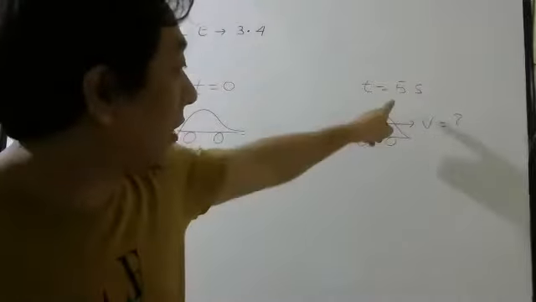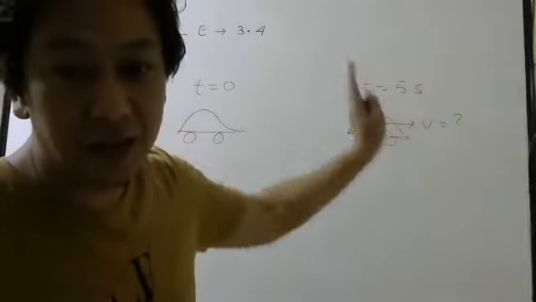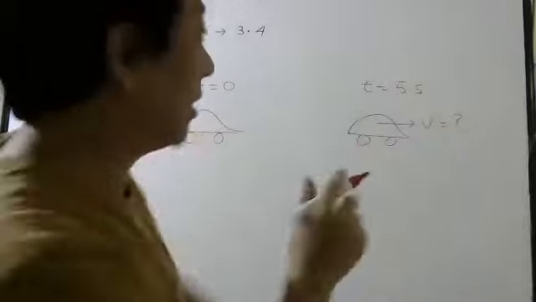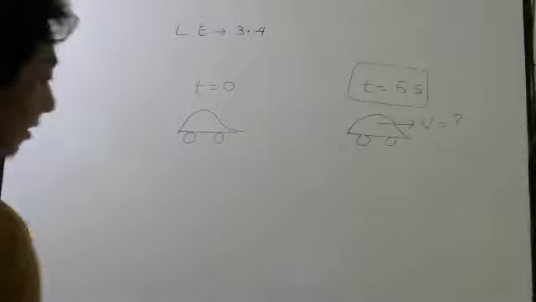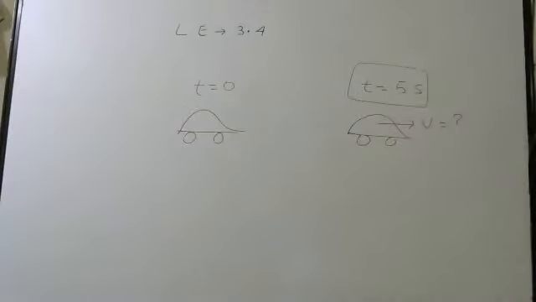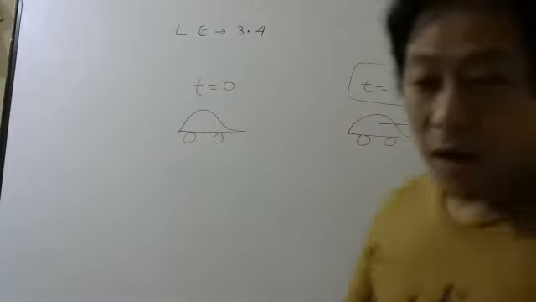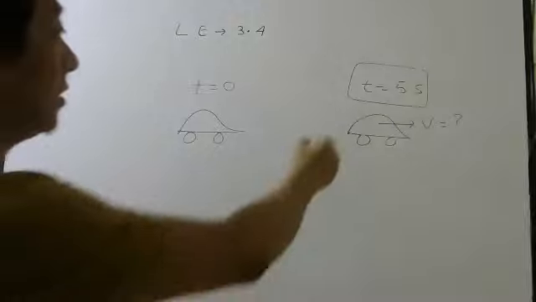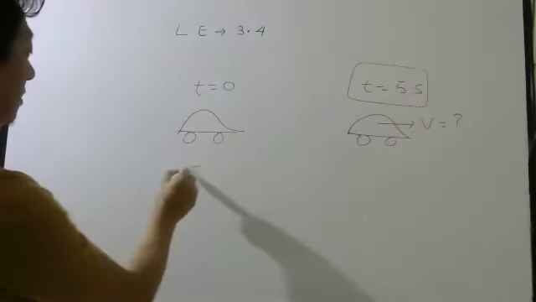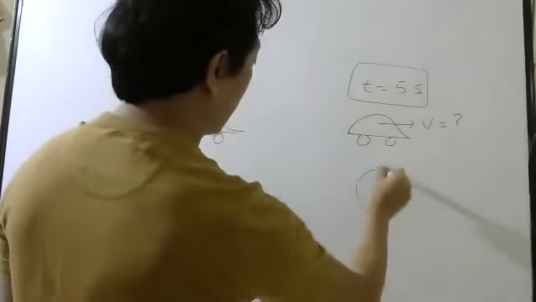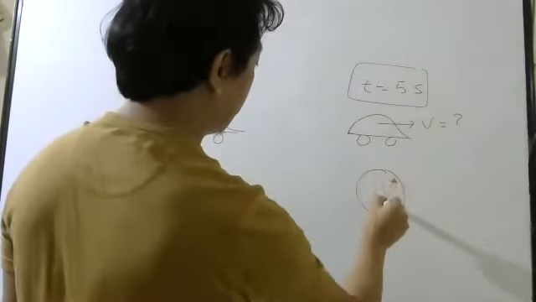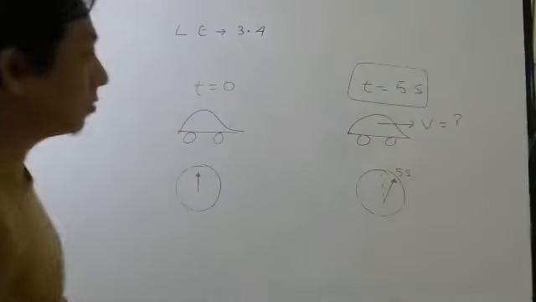When I say at the end of 5 seconds, I'm saying when time is equal to 5 seconds. If I ask at t equal to 5 seconds, it means when I started, my watch was showing time 0. Then when my watch is showing 5 seconds, I want to know the speed.